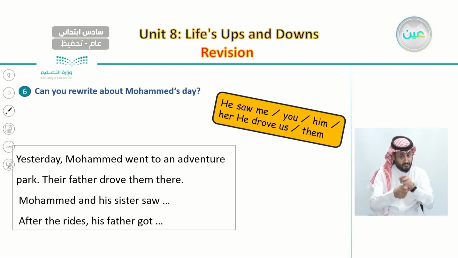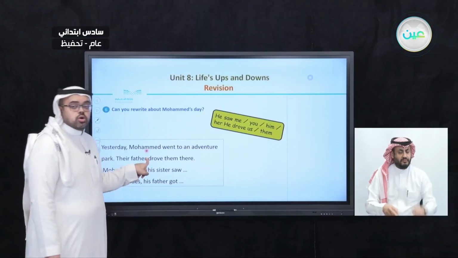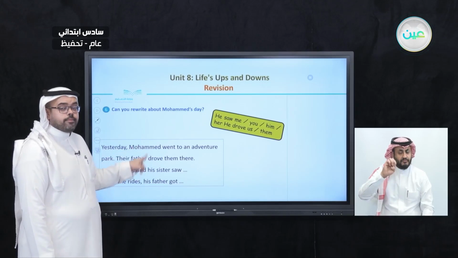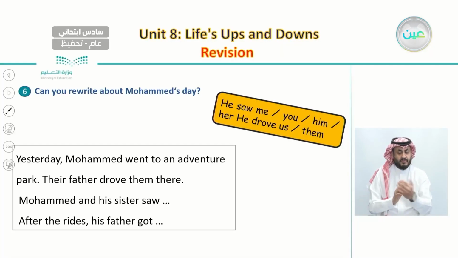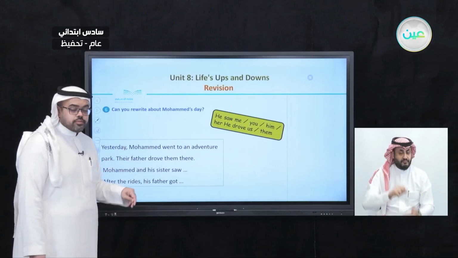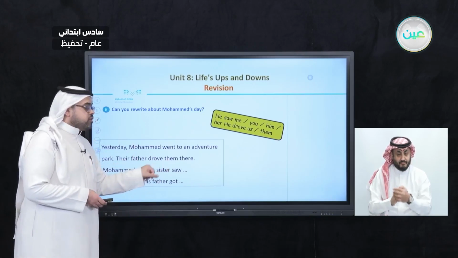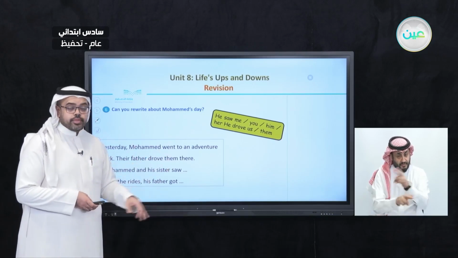We changed the pronoun I and we changed it into Muhammad. Muhammad went to the adventure park and their father drove them there. And here is the second change. Instead of saying our father, we said their father. And instead of saying drove us, we said drove them.